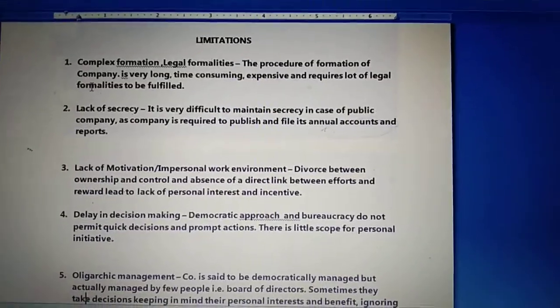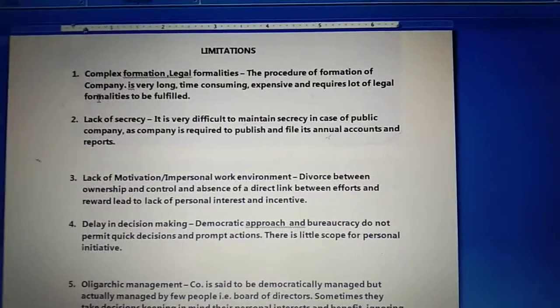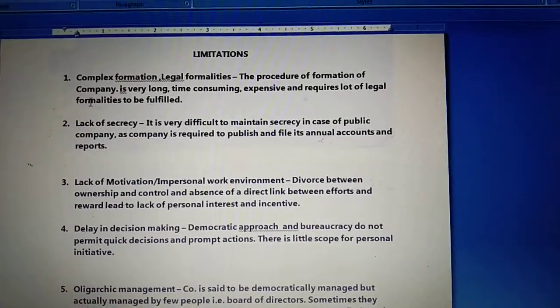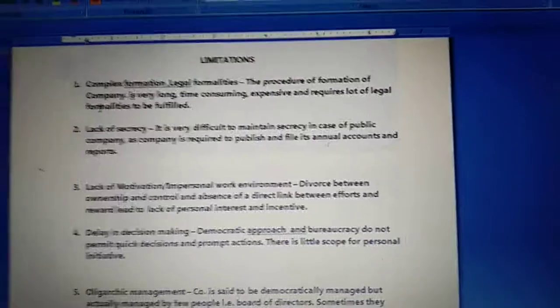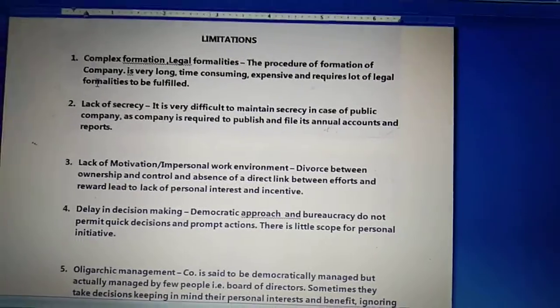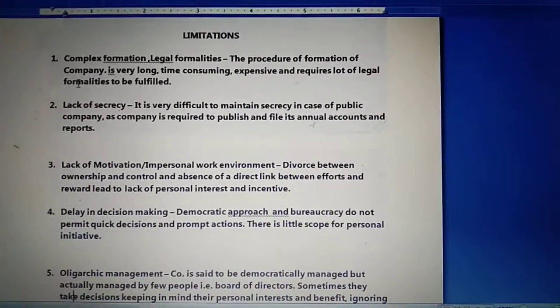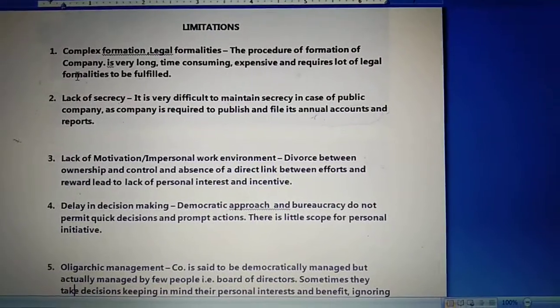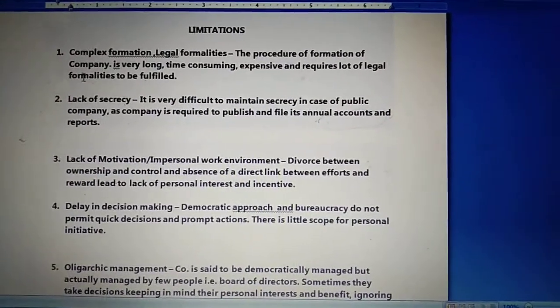They have to give a lot of time and effort, and they require a lot of knowledge regarding the legal requirements and procedures involved. If we compare it with sole proprietorship, partnership and other forms, those other forms can be started easily, but a joint stock company requires a lot of time, effort, expense and legal formalities to start, which makes the formation process a little complex or difficult.